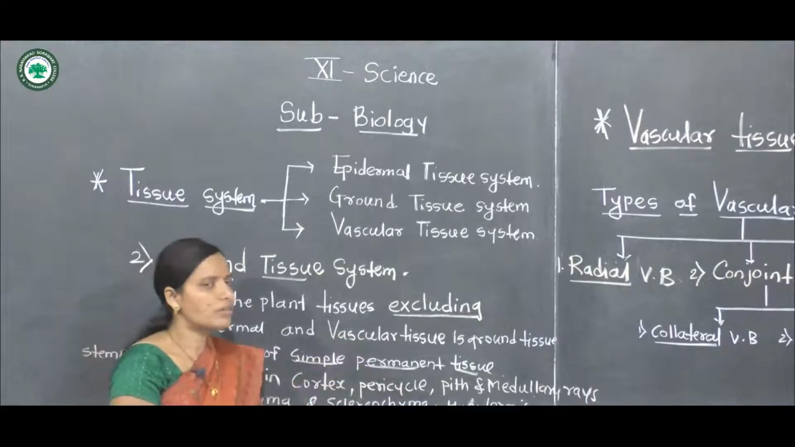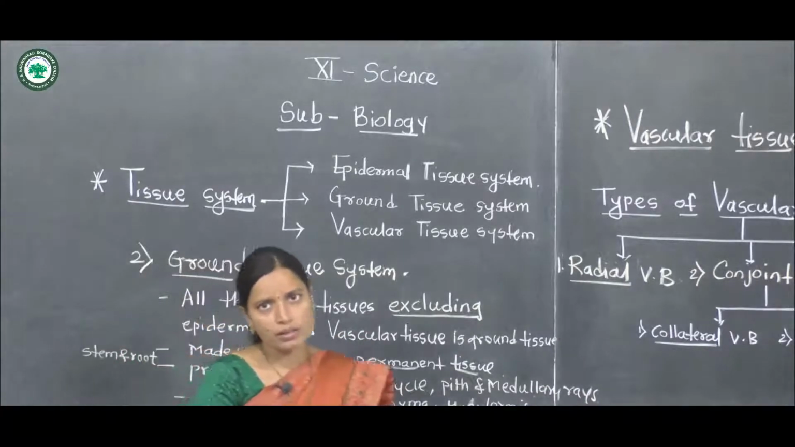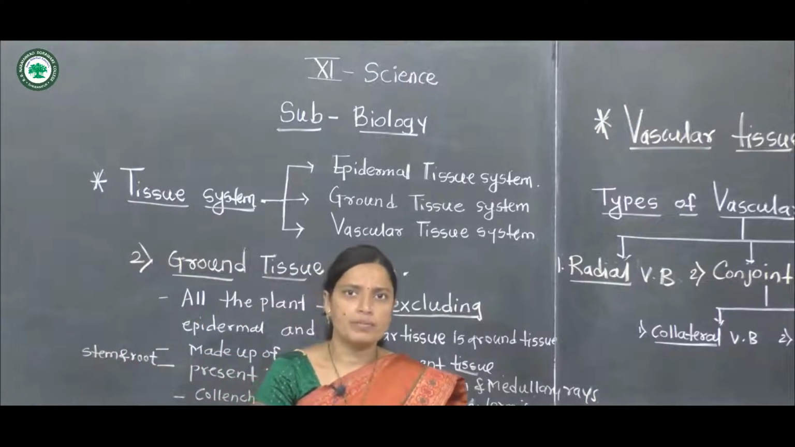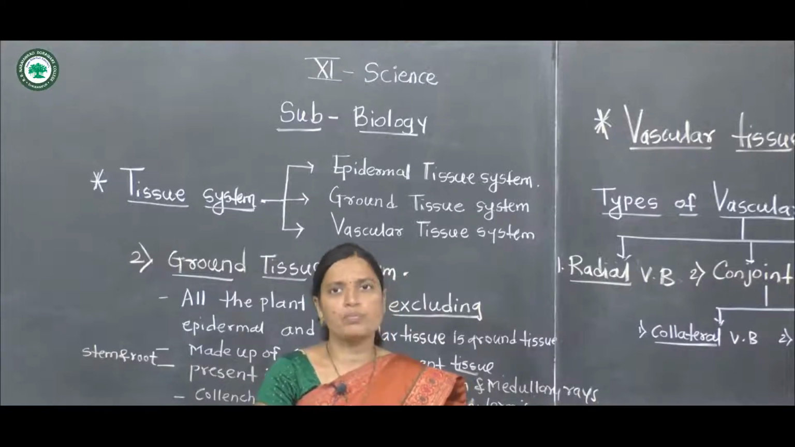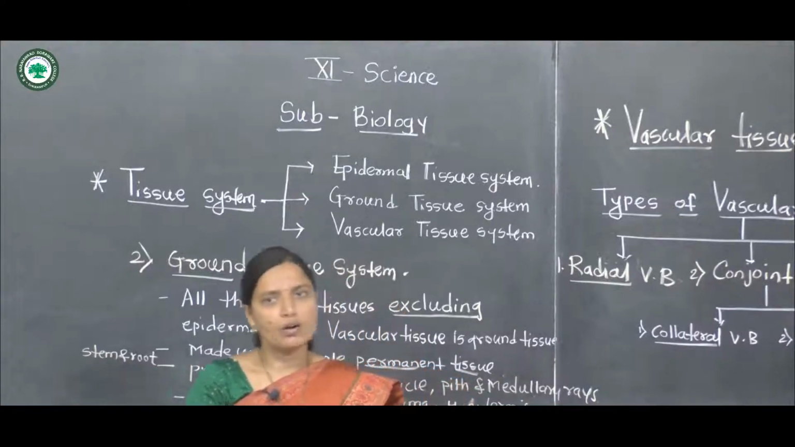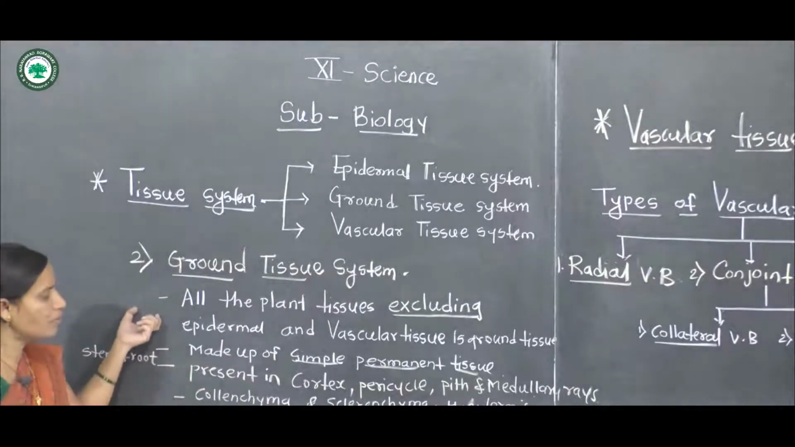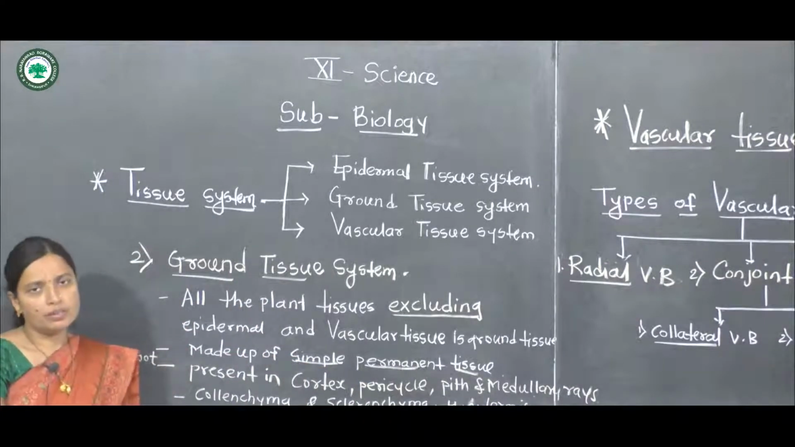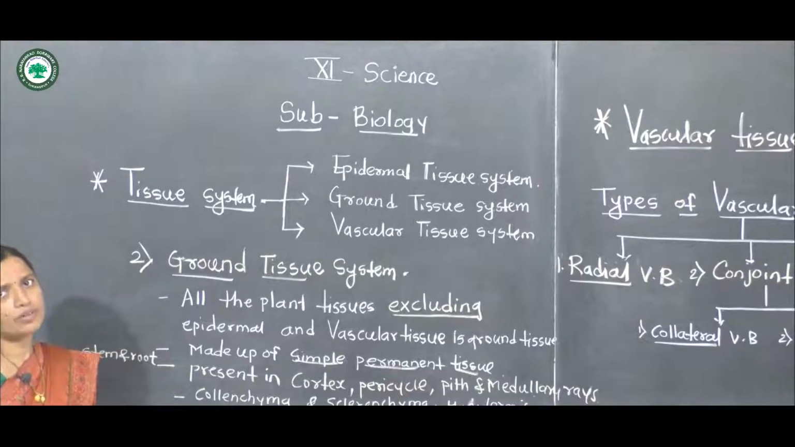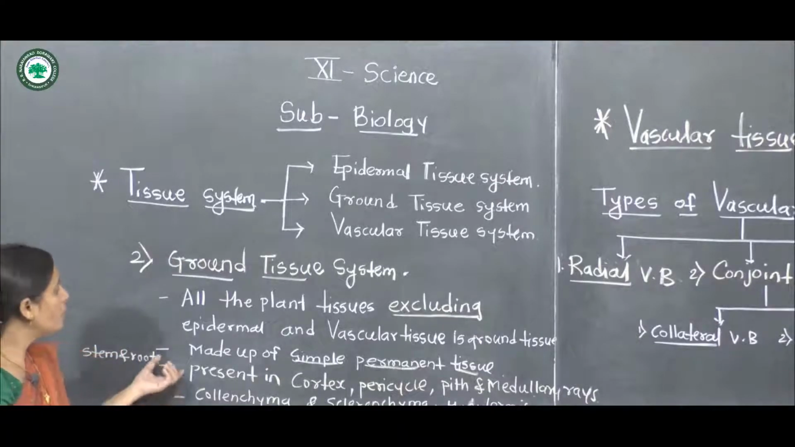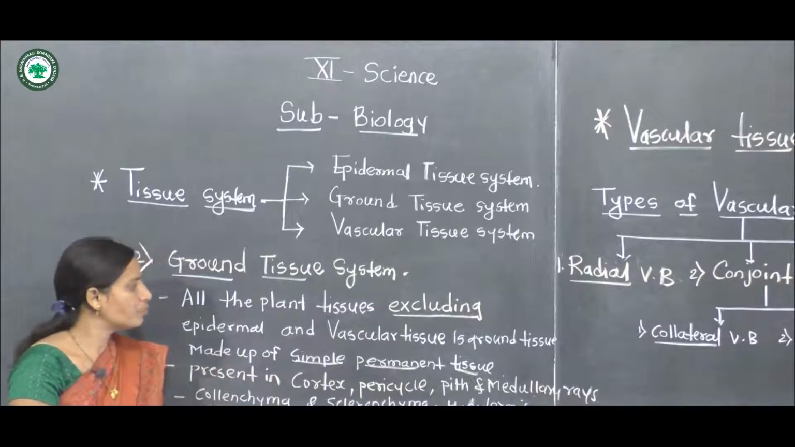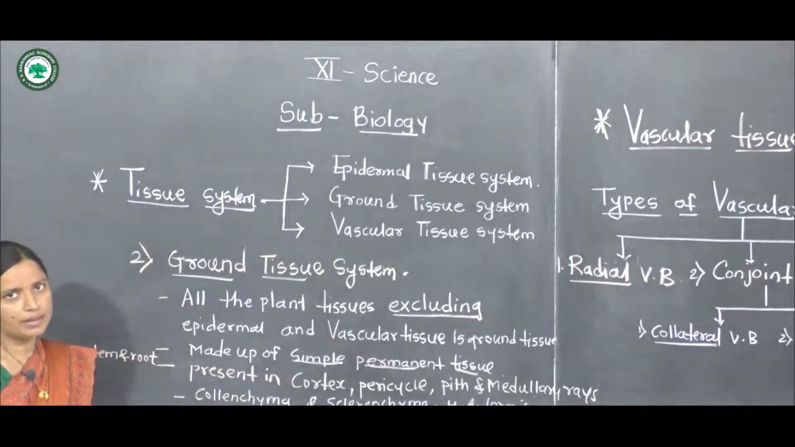The simple permanent tissues, like the parenchyma, collenchyma and sclerenchyma, these three types of simple permanent tissue are the ground tissues. Now we look at the location, the position of these ground tissues in the plant body. The first tissue is the parenchyma.